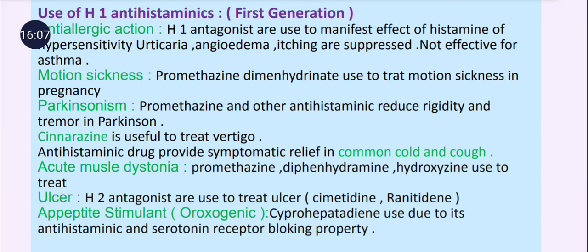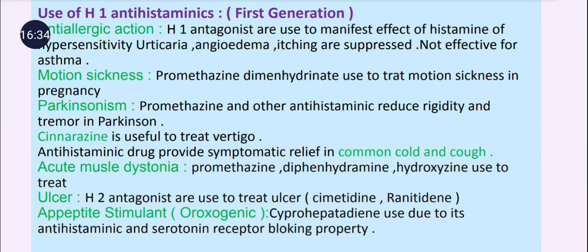Means those drugs that increase the appetite, that are appetite stimulants. And cyproheptadine is used. Cyproheptadine is a drug that possesses antihistaminic as well as anti-serotonergic activity. Remember, an appetite stimulant drug is also called an orexigenic drug.